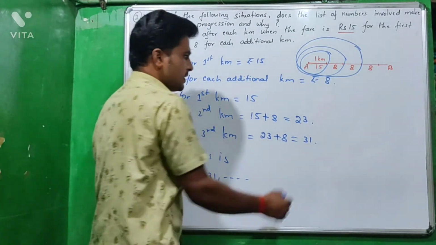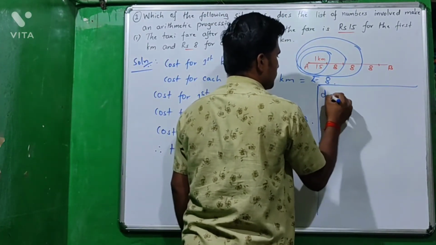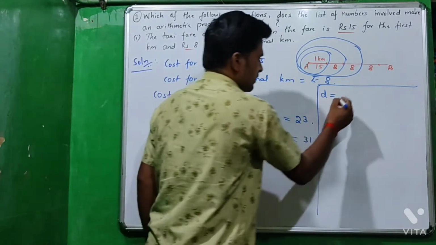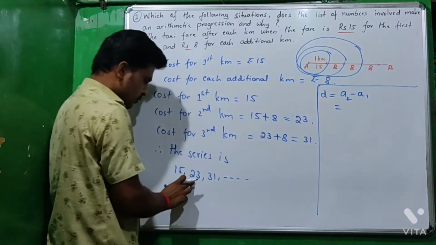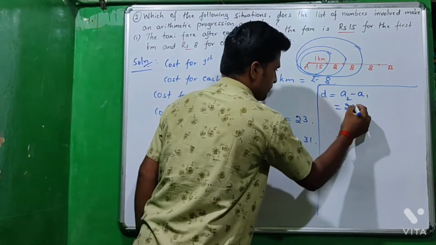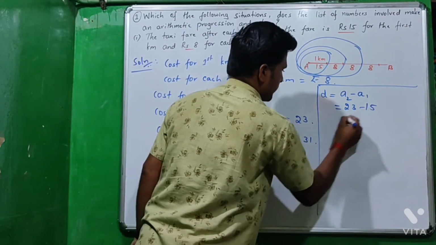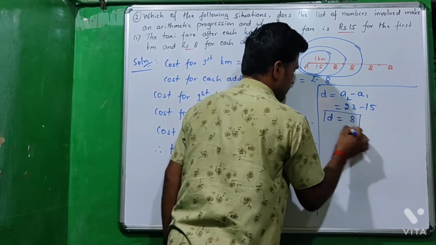The next step is finding the D. We know that D is A2 minus A1. Here A2 is 23 minus A1 is 15. 23 minus 15 is 8. So D equal to 8.